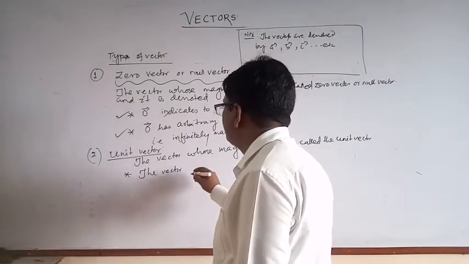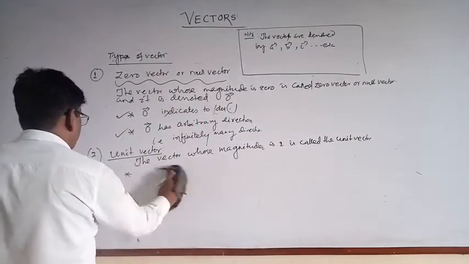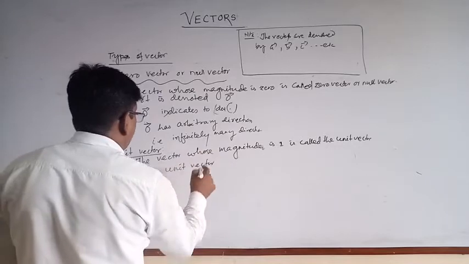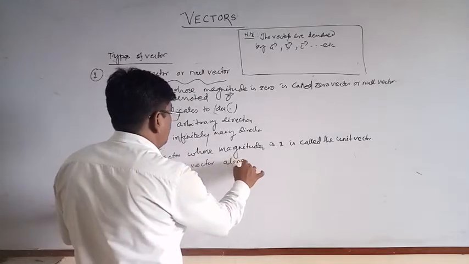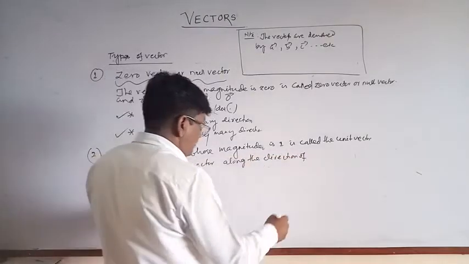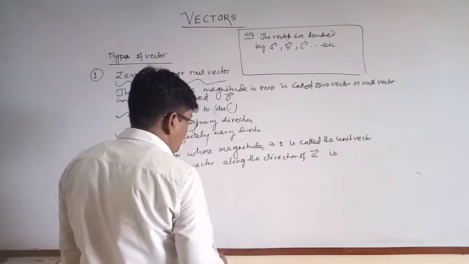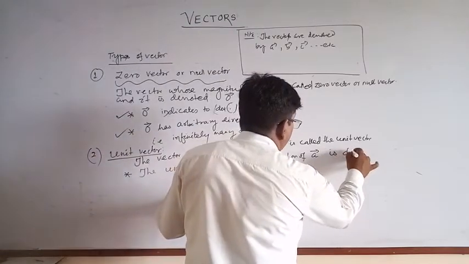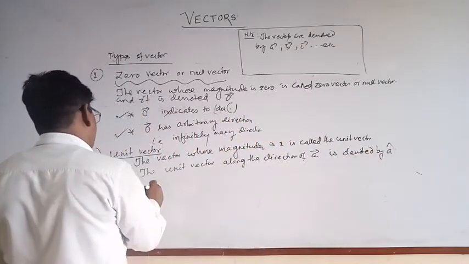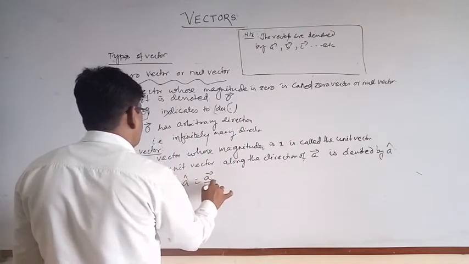So the unit vector along the vector A, along the direction of vector A, is denoted by A cap, and A cap is equal to what? Vector A divided by magnitude of A.